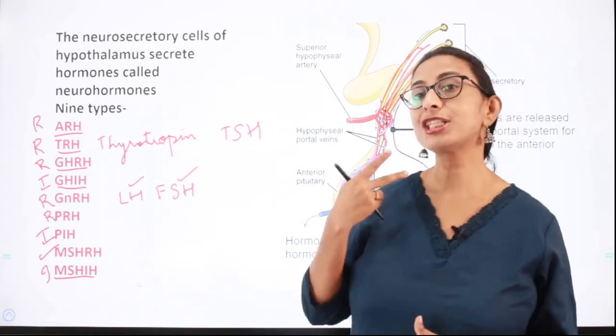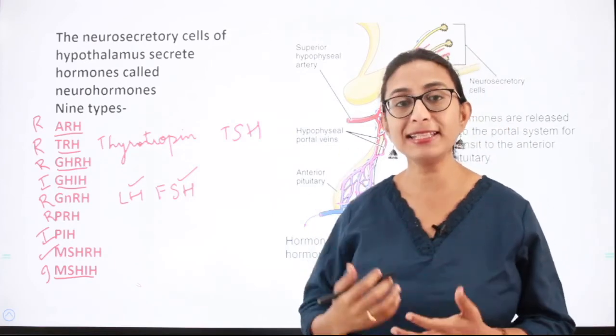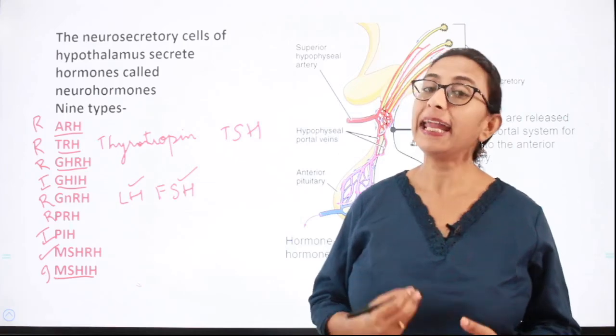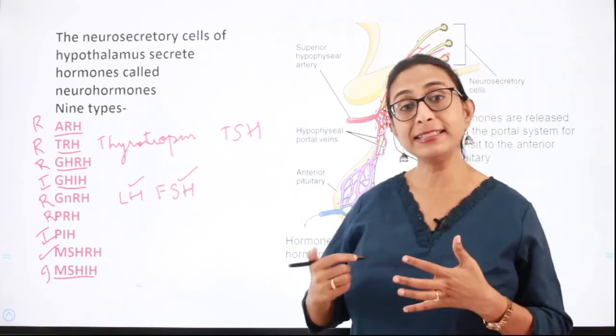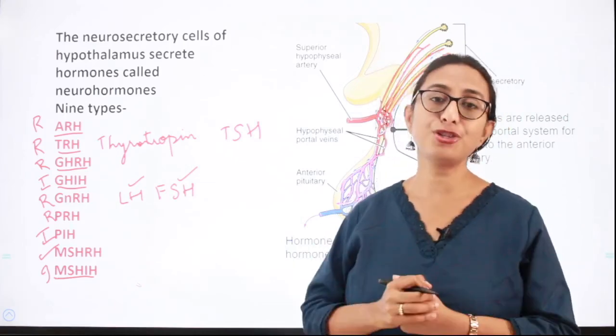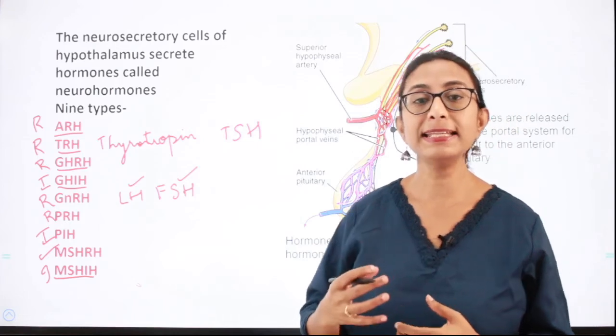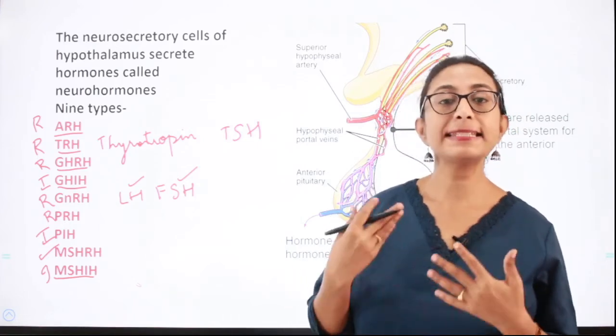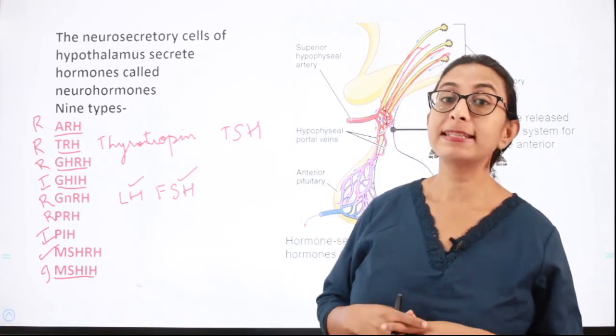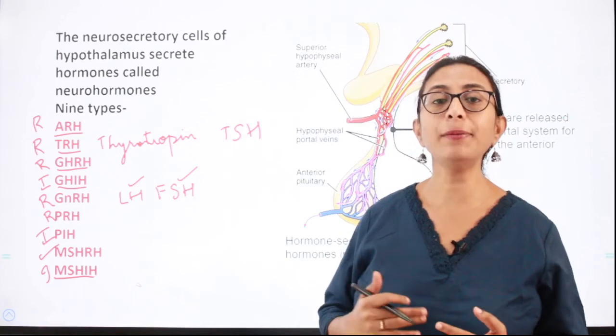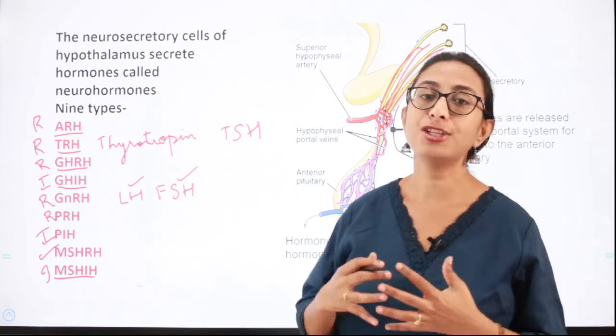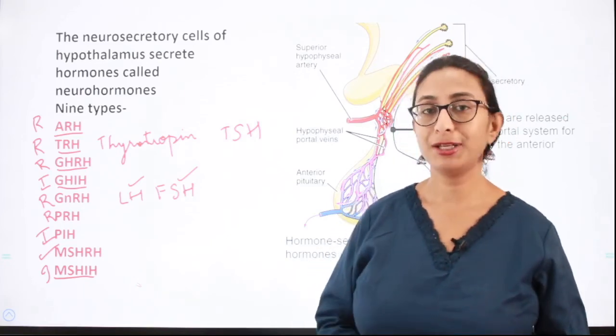So it produces two kinds of hormones. One is the releasing hormone and the second one is the inhibiting hormone. The releasing hormones stimulate the pituitary gland to synthesize and secrete hormones, whereas the inhibiting hormones inhibit the secretion of certain hormones from the pituitary.